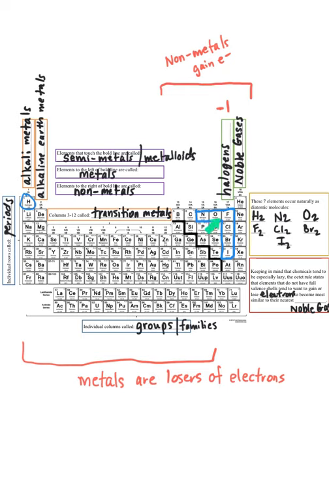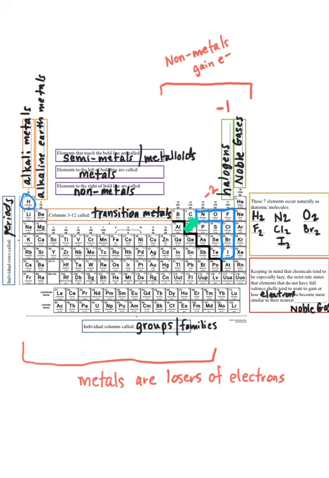Meanwhile, oxygen would like to be like neon too. To do so, oxygen with 8 electrons would have to gain 2 electrons from somewhere. Sulfur and selenium would have to do the same. We're going to put a big -2 at the top of this group that contains oxygen, sulfur, and selenium.